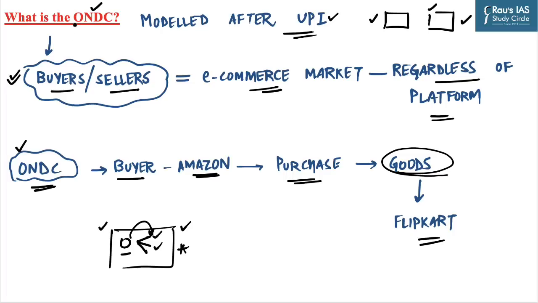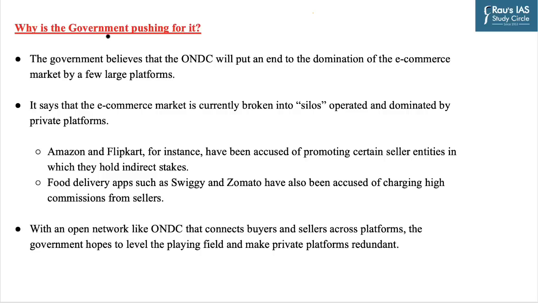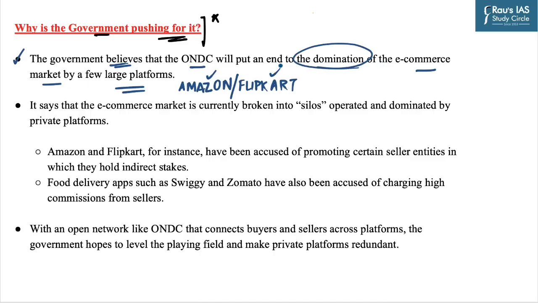As this project is still in a nascent stage, we will just try to highlight why the government is pushing for it. Firstly, the government believes that ONDC will put an end to the domination of the e-commerce market by a few large platforms, for example Amazon and Flipkart. Further, the government says that the e-commerce market is currently broken into silos, and private platforms like Amazon and Flipkart have been accused of promoting certain seller entities in which they hold indirect stakes. Similarly, Swiggy and Zomato have been accused of charging high commissions from sellers.